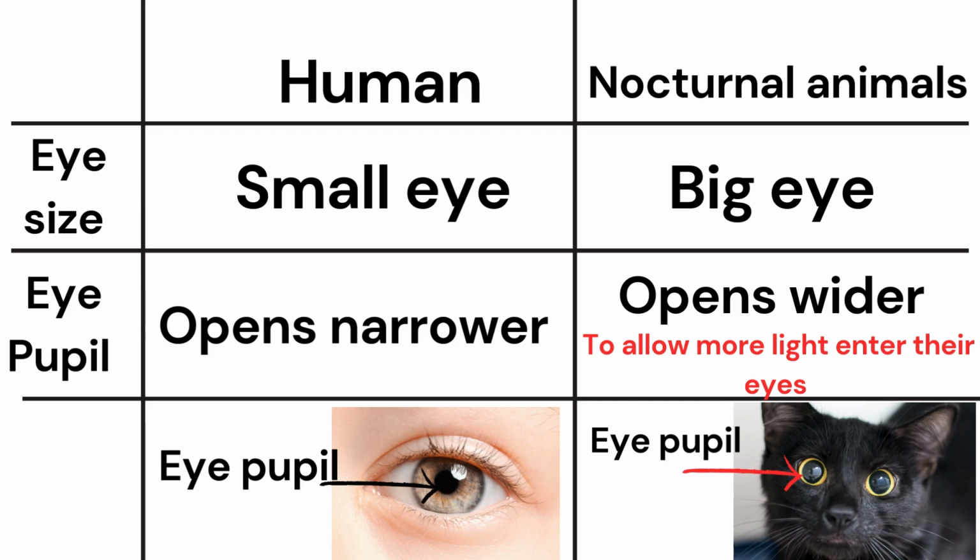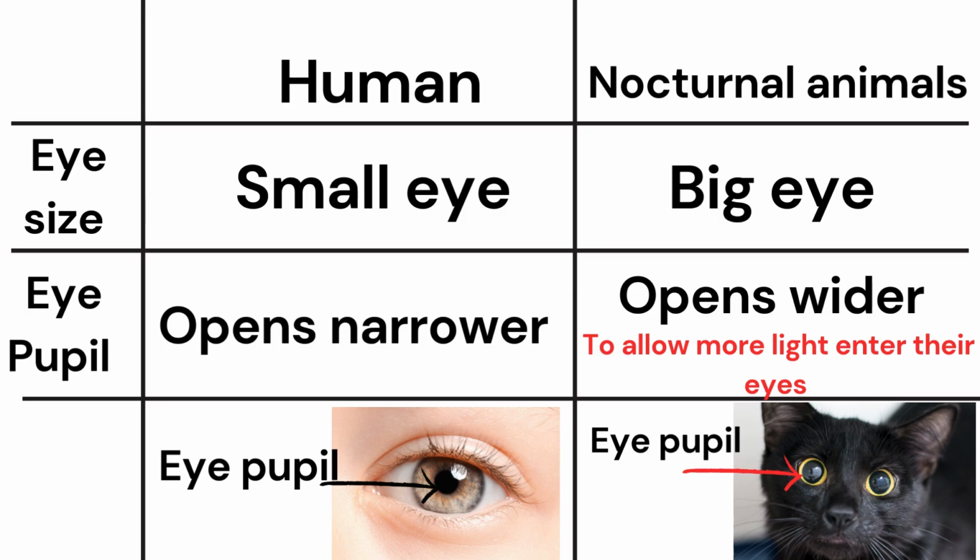First, the eye size and the eye pupil. Eye size in the human is small. Humans have small eyes compared to nocturnal animals, as we saw in nocturnal animals like the owl and now the fishing cat. They have big eyes, okay?